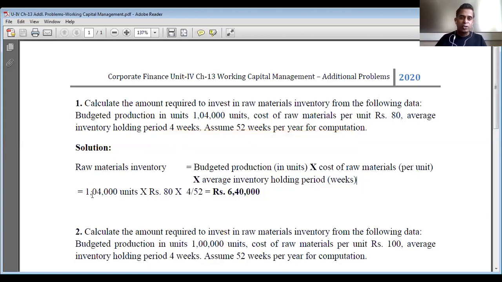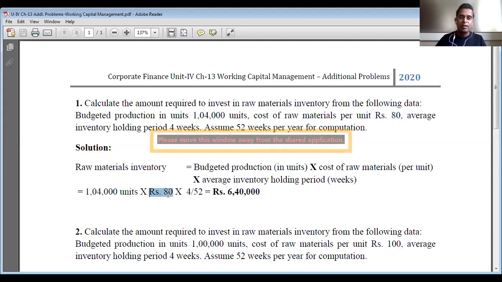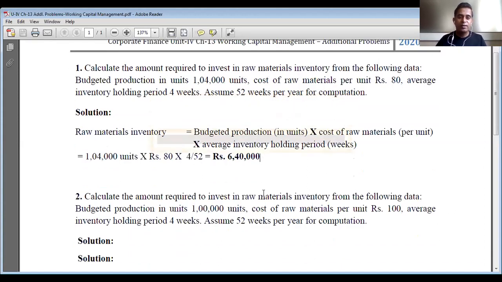So the budgeted production is 1,04,000 units multiplied by cost of raw materials per unit, 80, multiplied by 4 divided by 52, which is the raw material inventory holding period. Once you simplify, the answer is 6,40,000 rupees, the working capital required to finance raw materials inventory. Exactly a similar problem.